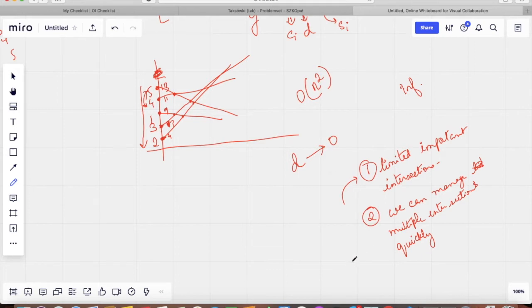What about the second point? Can we manage multiple intersections quickly? Well, intersections kind of are discrete events here, and they do not even form a range.